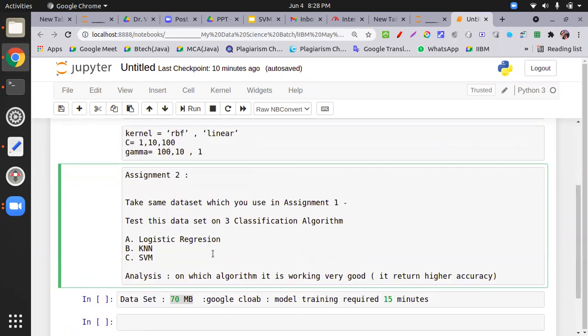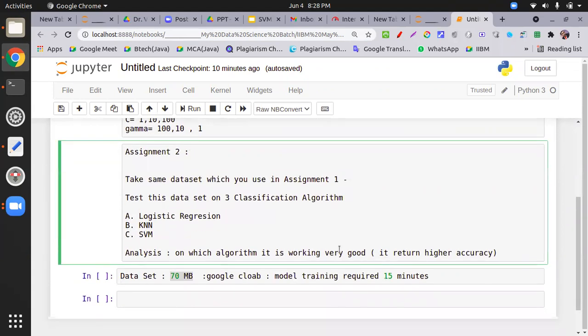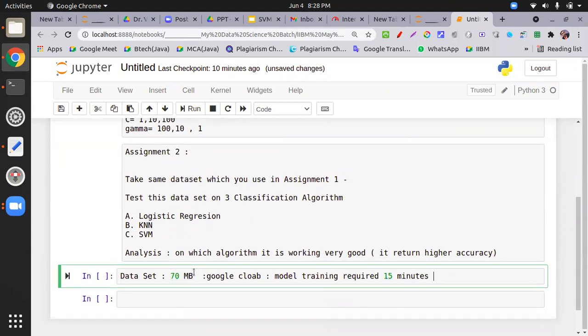Hello, sir. Sir, what dataset are you talking about? MNIST. MNIST, I'm telling.